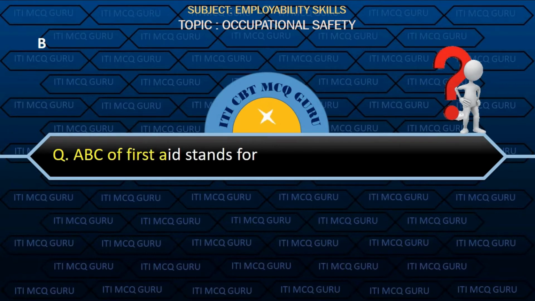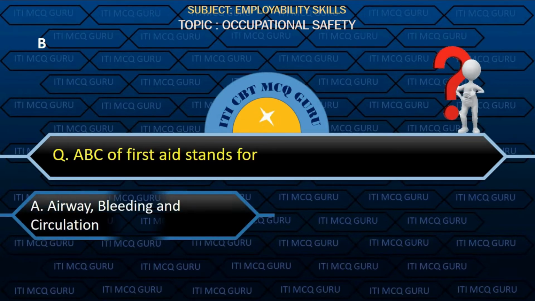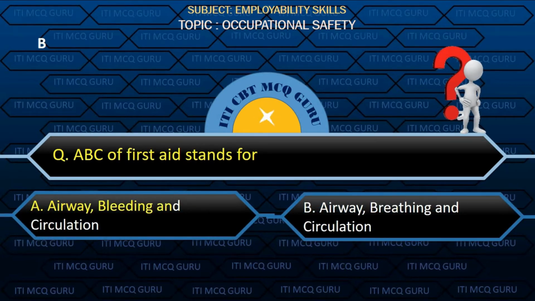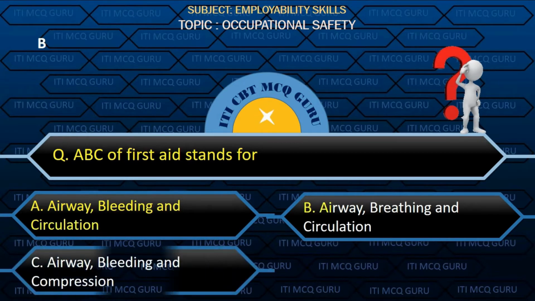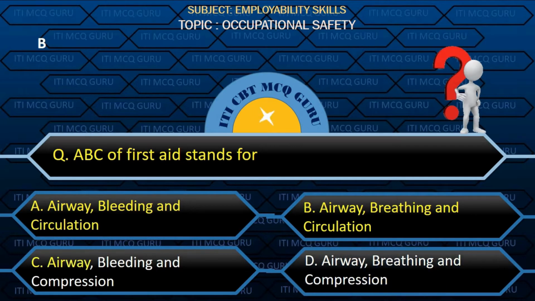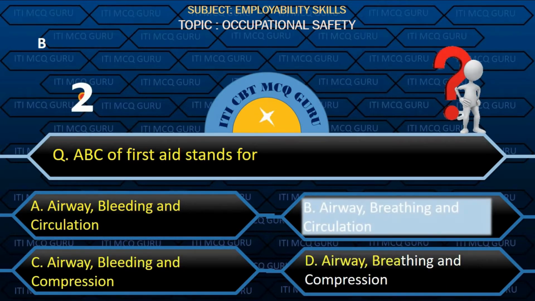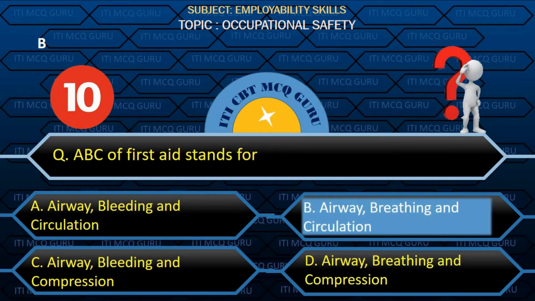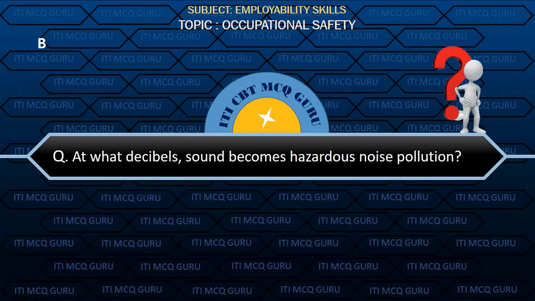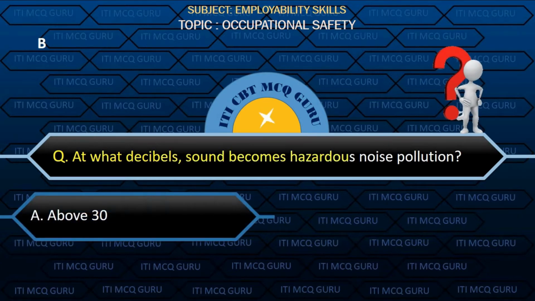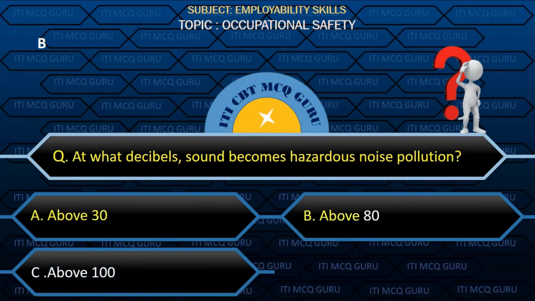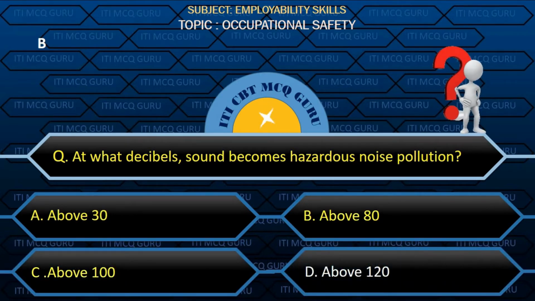ABC of first aid stands for option B, airway, breathing and circulation. At what decibels sound becomes hazardous? Noise pollution. Option B, above 80.